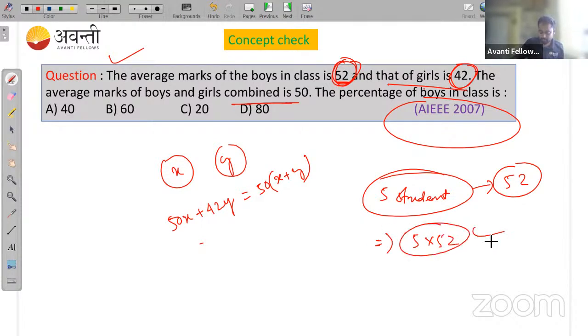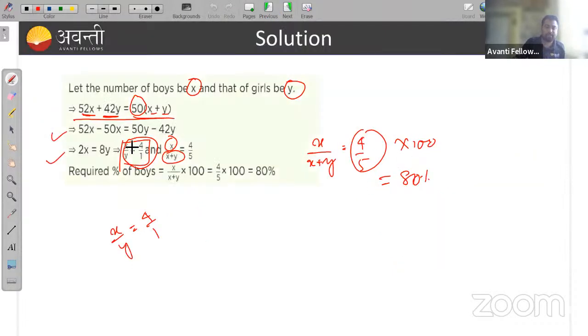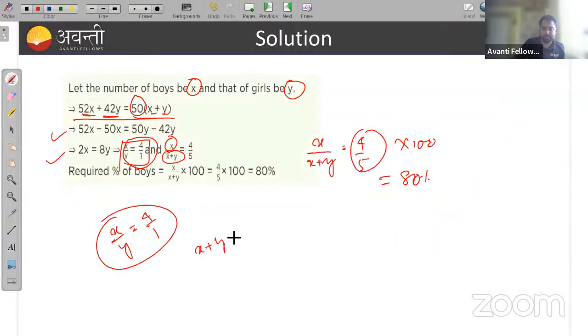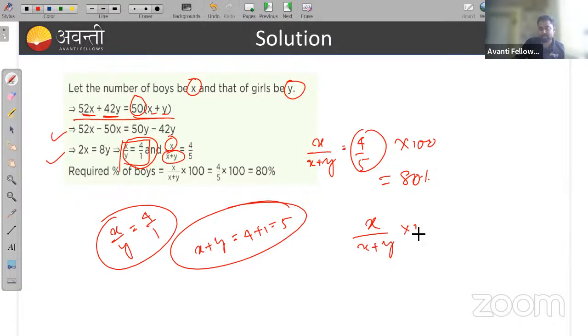Similarly here also, and you are getting x upon y as 4 upon 1. You need to find the percentage of boys. Total number of students is x plus y, that is 4 plus 1, that is 5. The percentage of boys is x upon x plus y into 100, that is 4 upon 5 into 100, which is 80%.